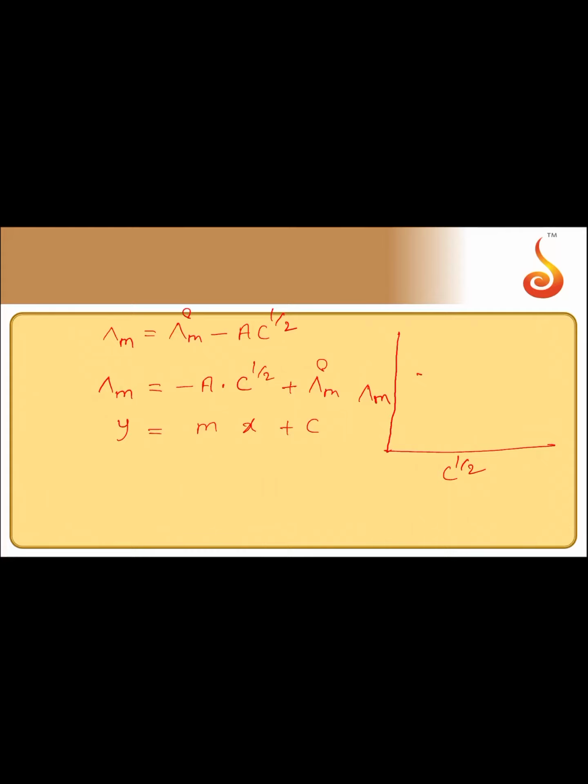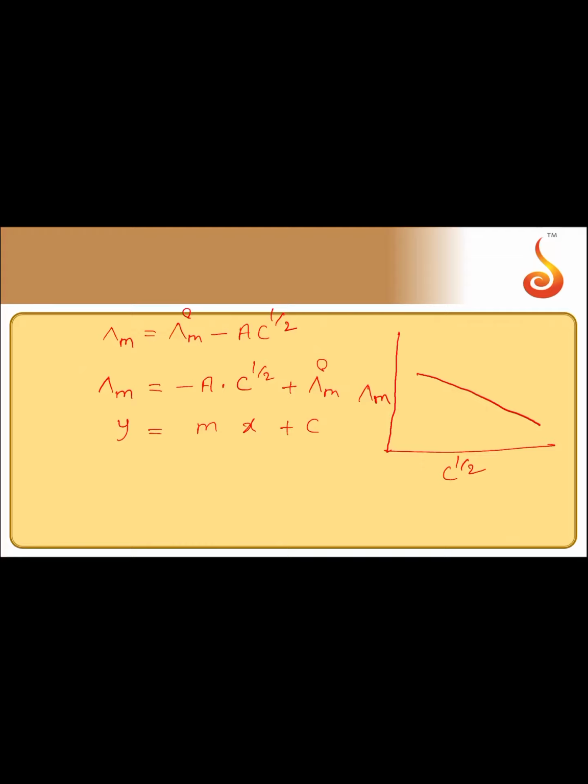For strong electrolytes, it is represented by the equation lambda m is equal to lambda m naught minus A into C power 1 by 2. You can write this equation as lambda m is equal to minus A into C power 1 by 2 plus lambda m naught. The equation is similar to y is equal to mx plus c. If you draw the graph between lambda m and C power 1 by 2, then we'll get a straight line with a negative slope.